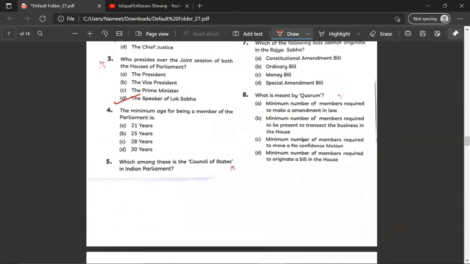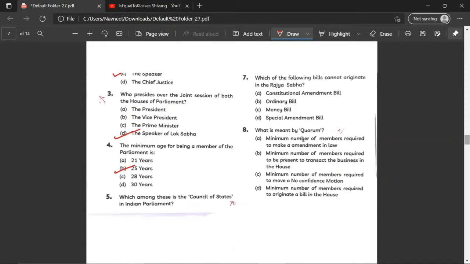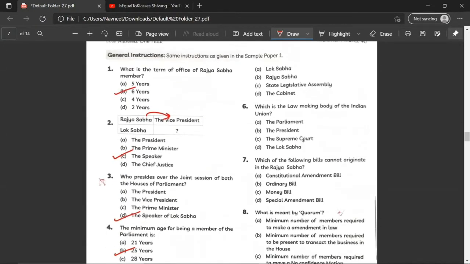The minimum age for being a member of parliament is 25 years. Which among these is council of states in Indian parliament? The correct answer would be Rajya Sabha. Which is the lawmaking body of the Indian Union? The Parliament, the President, the Supreme Court, the Lok Sabha. A, the Parliament.